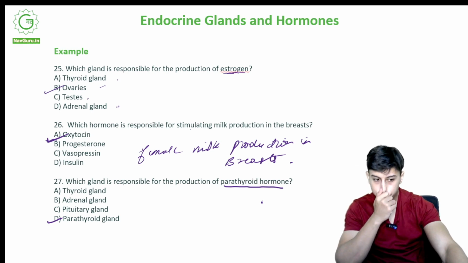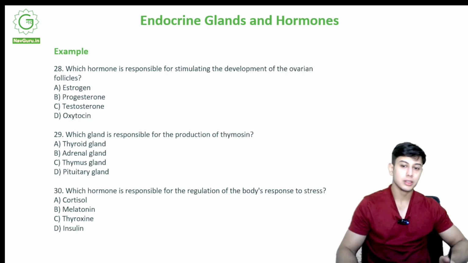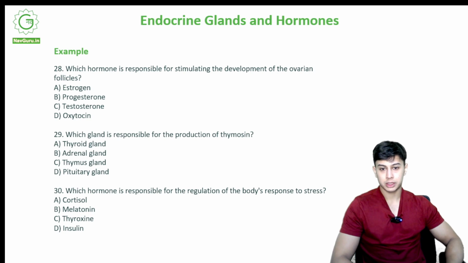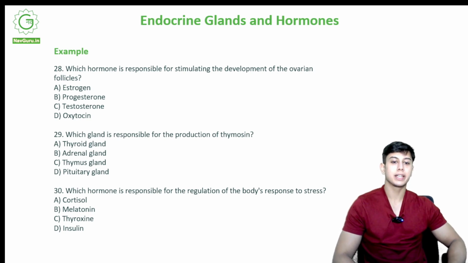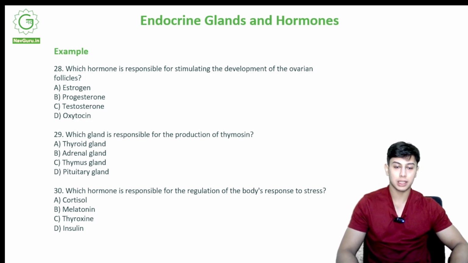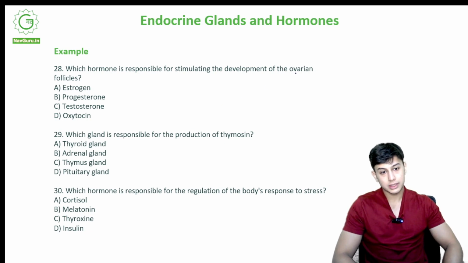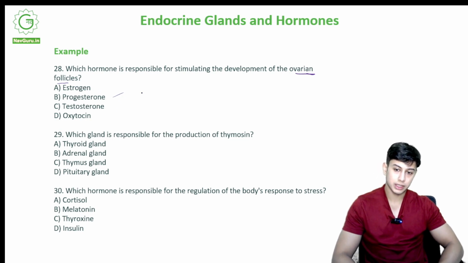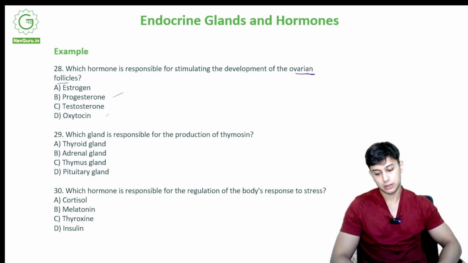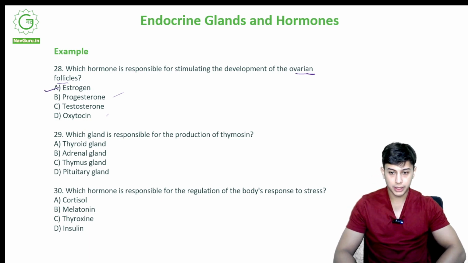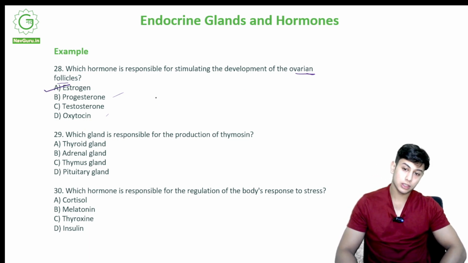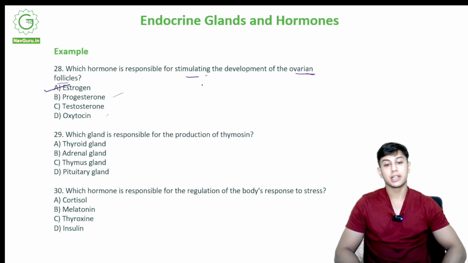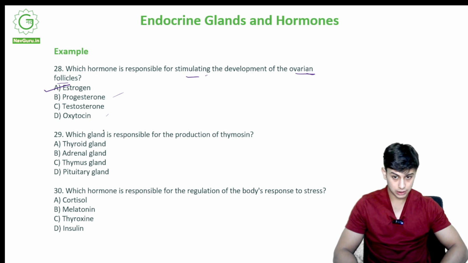Which hormone is responsible for stimulating the development of ovarian follicles? Alright, this is in the ovaries, ovarian follicles. Is it estrogen? Is it progesterone? Is it testosterone? Is it oxytocin? Correct option is option A, estrogen. Estrogen is what stimulates, means starts, the development of ovarian follicles.